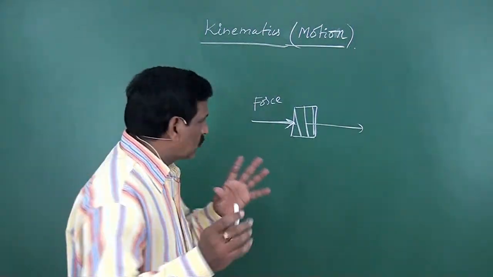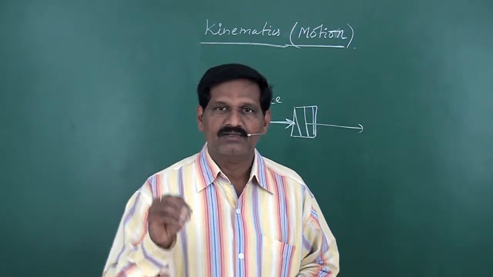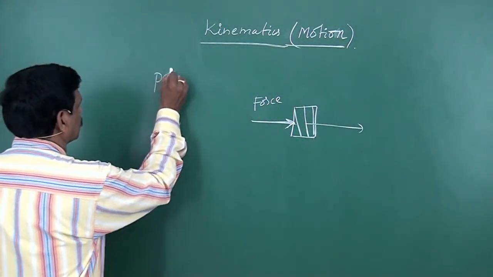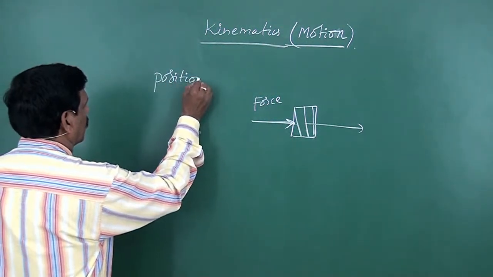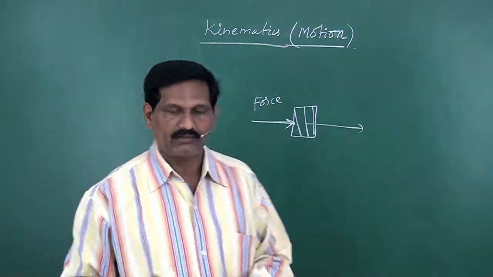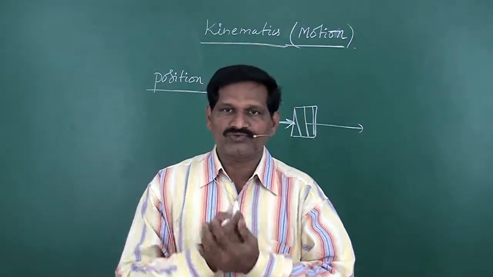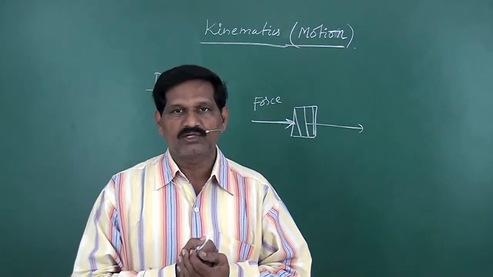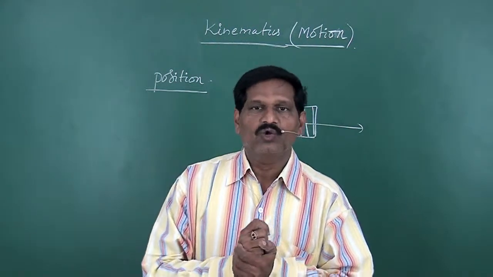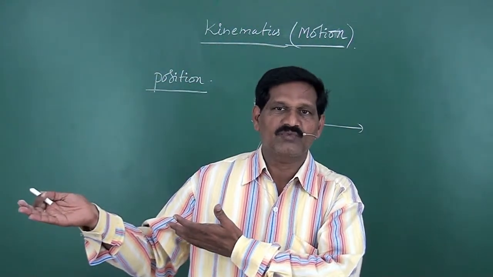Now in this chapter we have to discuss some parameters like position. How do you locate the position of an object? Generally speaking, where is your house or where is your school? When such questions arise, we will say the school is some 3 kilometers from the railway station.